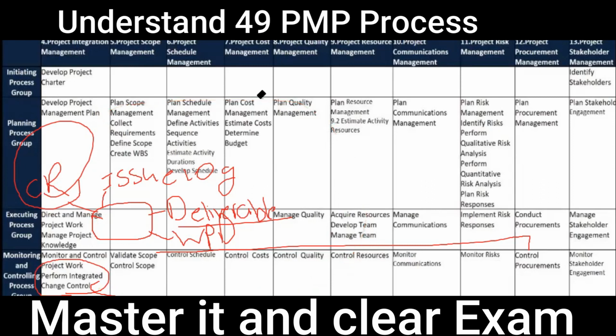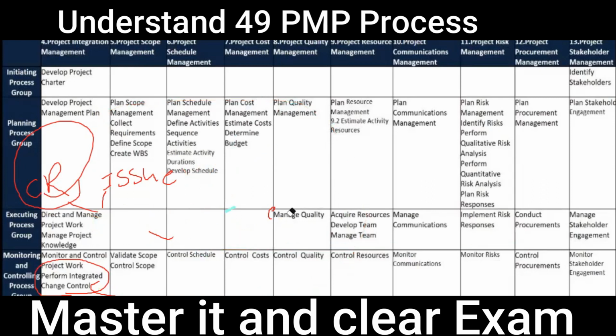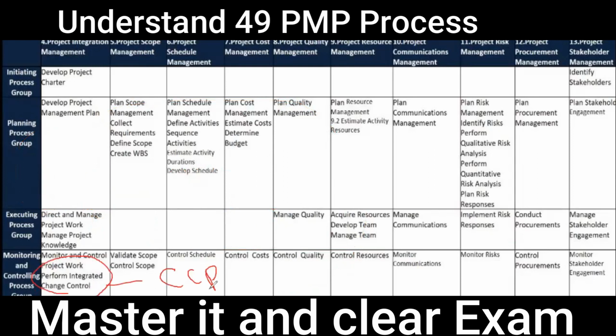All the change requests that are being produced must go to perform integrated change control. In perform integrated change control, we have the change control board. According to your organization, you can say steering committee.